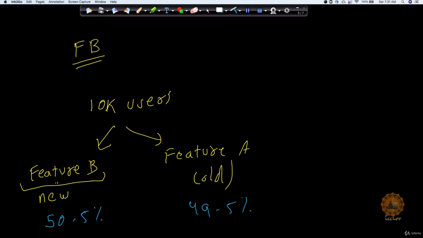In other words, just because 50.5% of the people in the sample prefer feature B, is it really fair for you to infer that 50.5% of the people in the population, okay, when I say population, there are almost 2 billion users, I'm not very sure about the number, are going to prefer the same? You cannot really answer this question with the information you have right now.